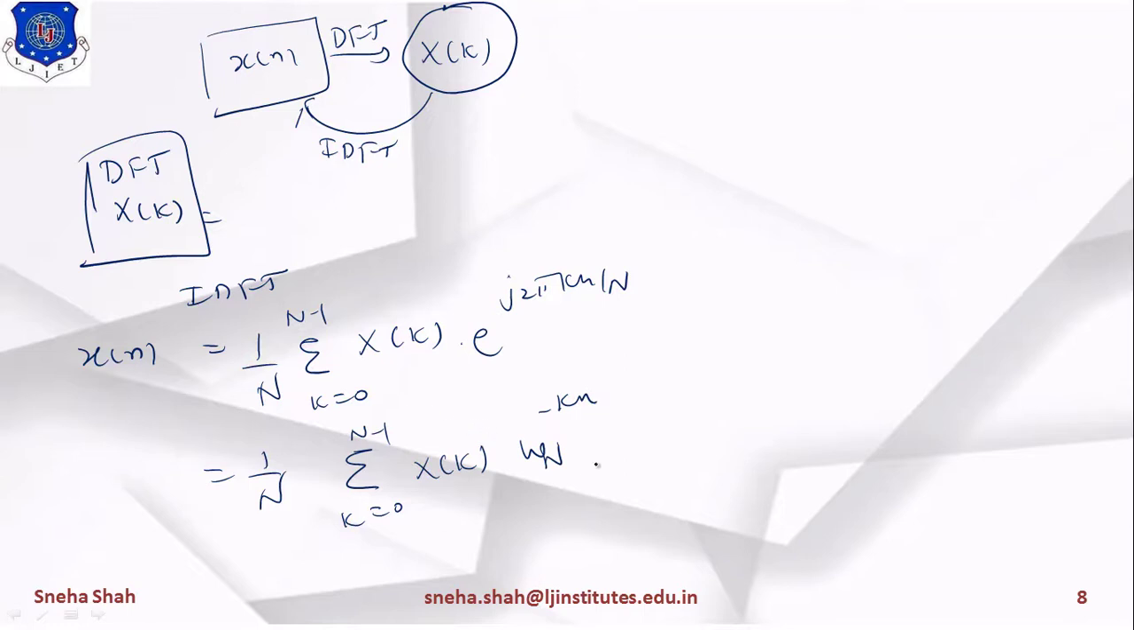Now if I represent this in the form of a matrix, then this will be the conjugate term of W_N raised to kn, right? So I am writing like this, the conjugate of W_N, its matrix. It will be multiplied with the matrix of X[k], so it will give you the matrix of x[n]. Clear? So the value of x[n] should be equal to 1 1 0 0.